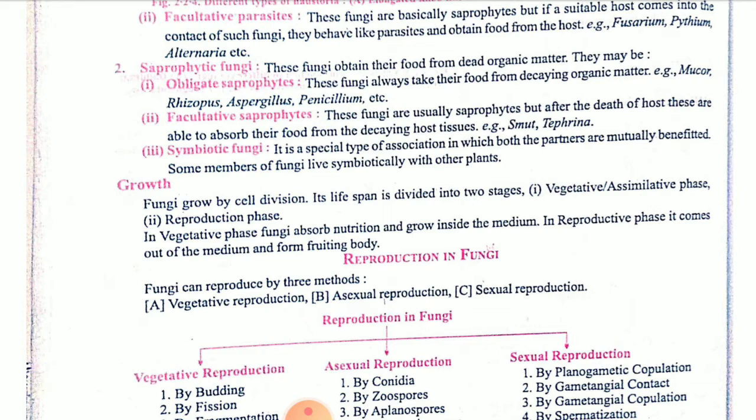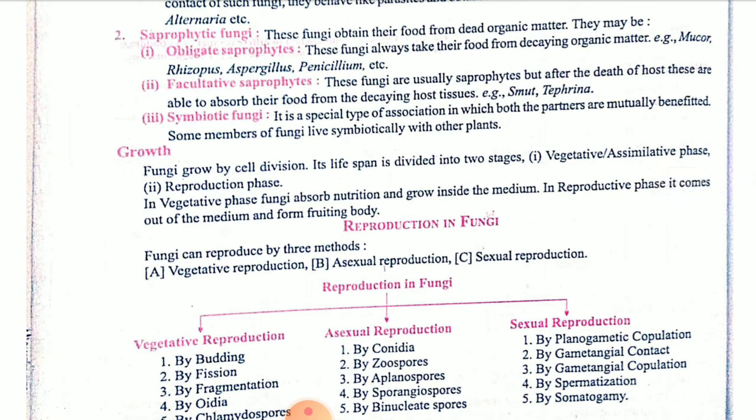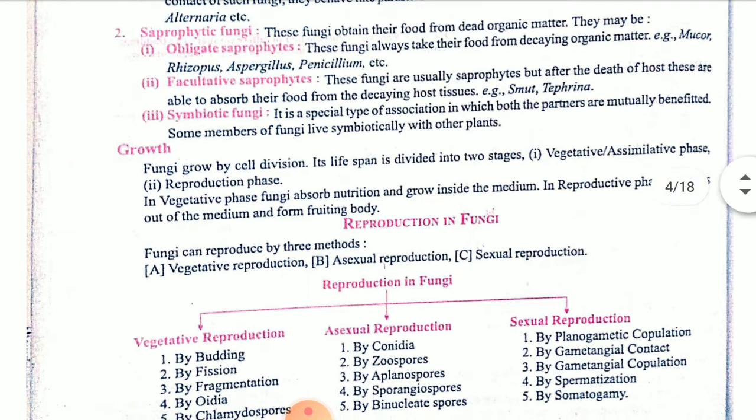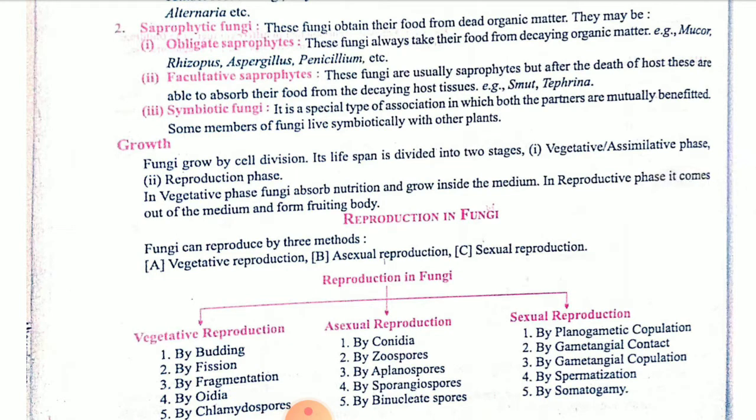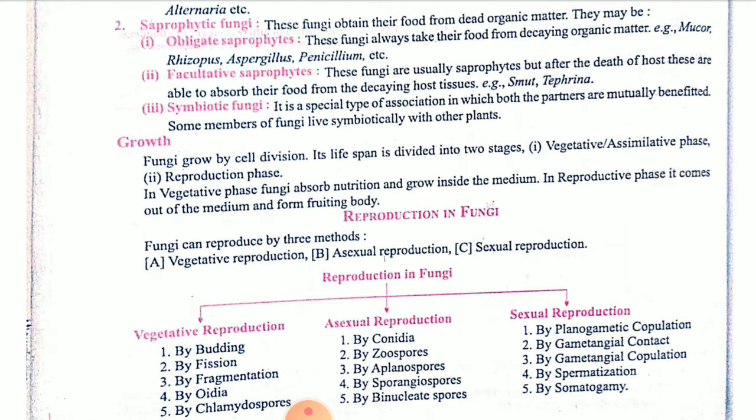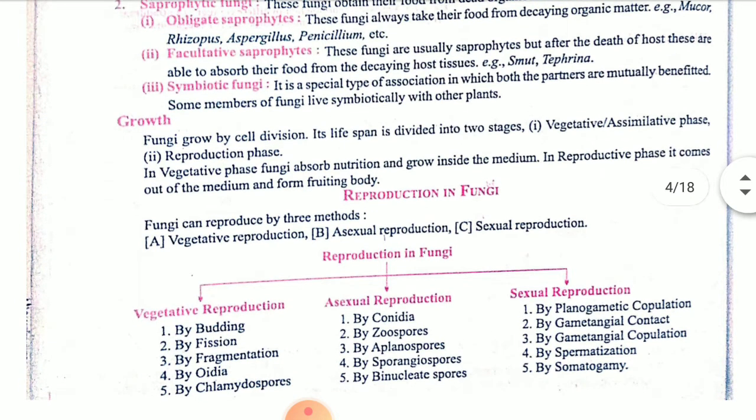The fungi always take food from decaying organic matter. Facultative, what will it do? Usually they are saprophytes, but after the death of the host, they are able to absorb their food by decaying the host tissue also. Generally they are saprophytes only, but whatever host they are utilizing, after the death of that host also they can utilize it for food and other purposes. Symbiotic, I have already told you, shows a mutual relationship, a mutual partnership, and both get the benefit of that.